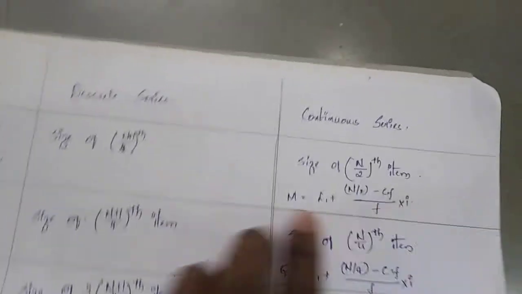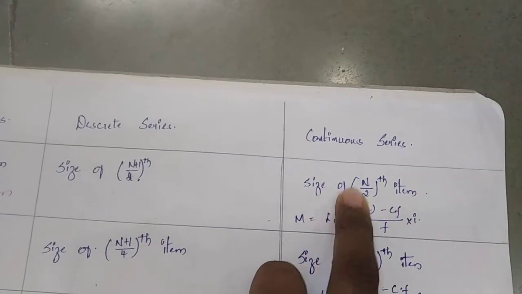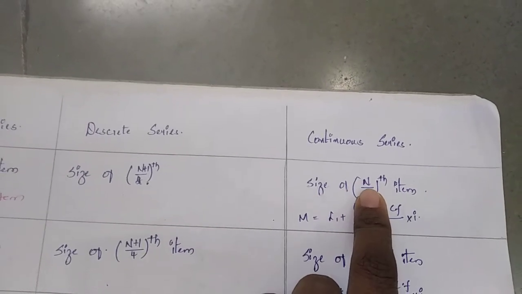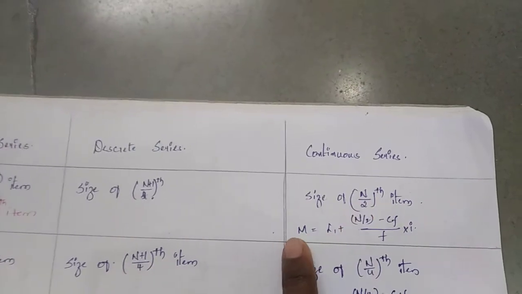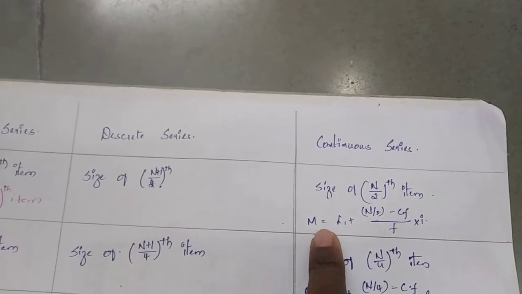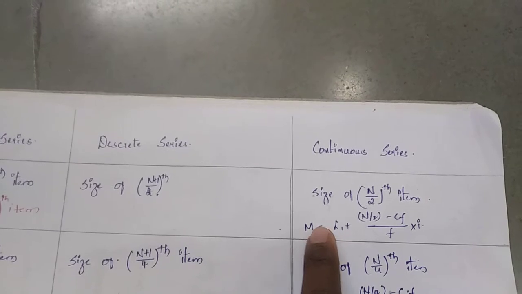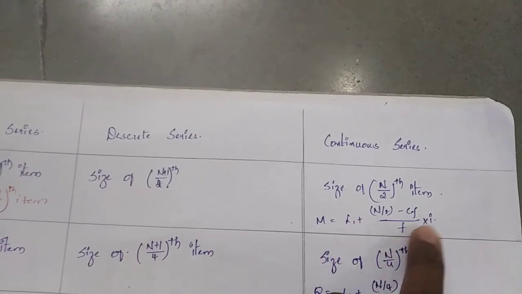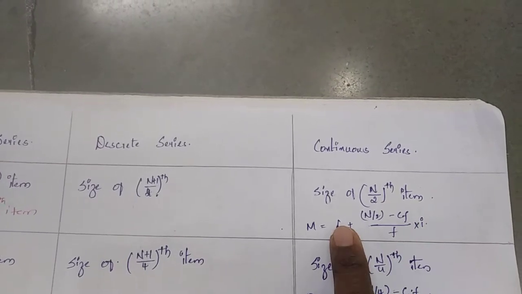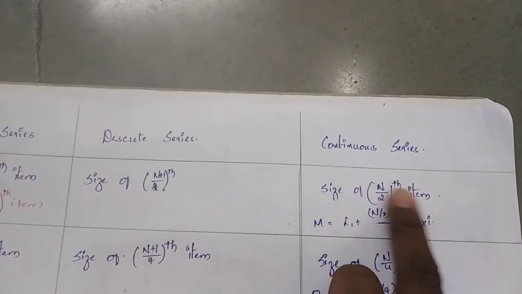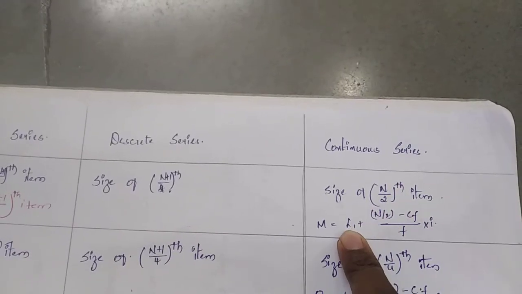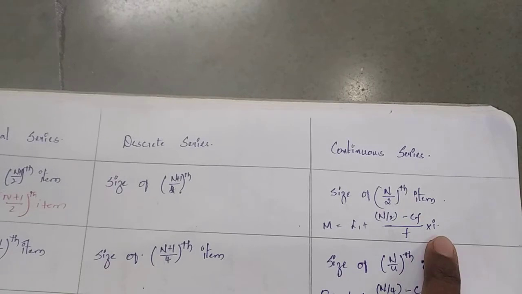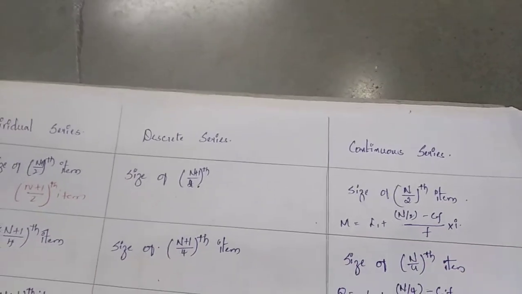In case of continuous series, first we have to find size of n by 2. Here also n means total of frequency. After doing that, we have to apply the median formula. In case of continuous series, the median formula is L1 plus (n by 2 minus Cf) by f into i. L1 is the lower limit of the class interval which we select, we take the n by 2 which we got, minus Cf, by f, into i. While doing the problem it will be clear for you.